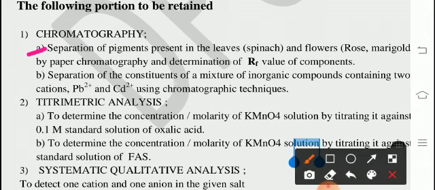A. Separation of pigments present in the leaves, spinach, and flowers, rose, marigold, by paper chromatography and determination of Rf value of components. And B. Separation of the constituents of a mixture of inorganic compounds containing two cations, Pb2+ and Cd2+, using chromatographic techniques.